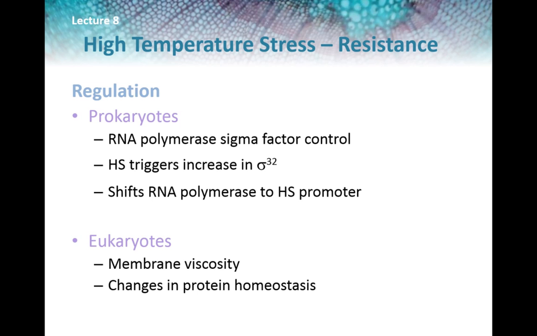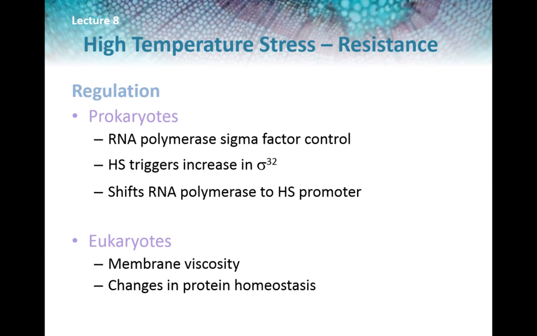Regulation of heat shock genes in prokaryotes involves RNA polymerase sigma factor control. Sigma factors are subunits of RNA polymerase that recognize promoter regions in DNA molecules. Since there is more than one sigma factor, RNA polymerase can recognize different promoter sequences. Heat shock triggers an increase in sigma 32, which causes a shift to heat shock promoters.